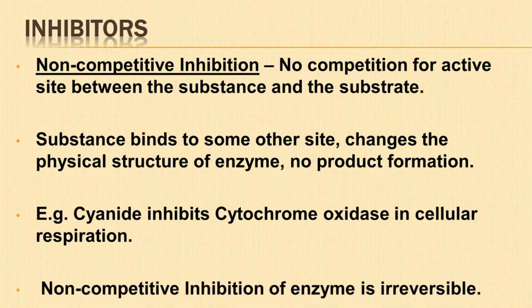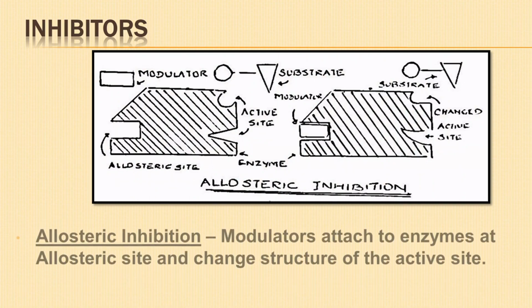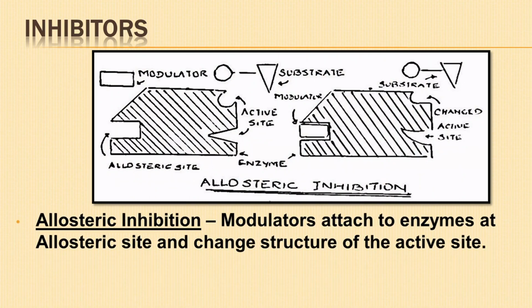Non-competitive inhibition of an enzyme is irreversible. Addition of substrate does not restore the enzyme activity. Allosteric inhibition. Certain substances attach to an enzyme at a specific site called the allosteric site and change the structure of the active site. Such substances or inhibitors are called modulators.